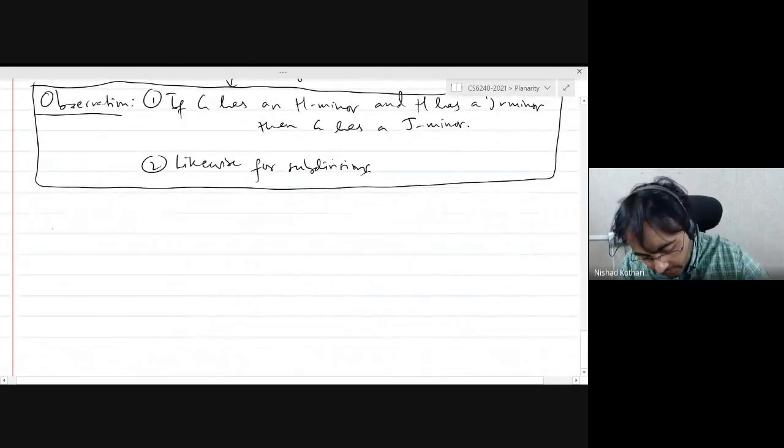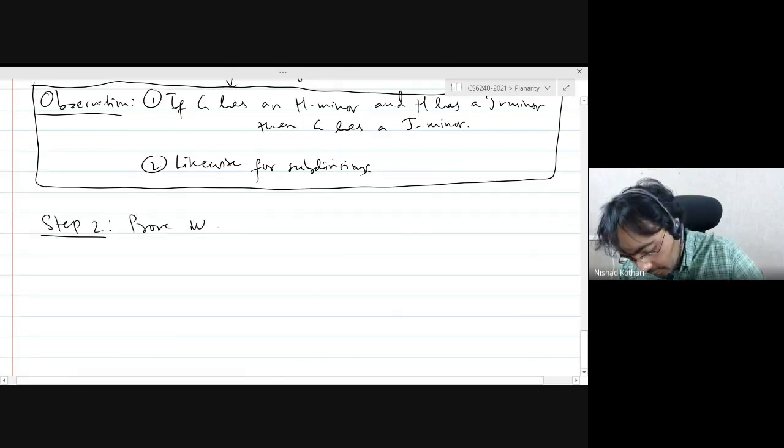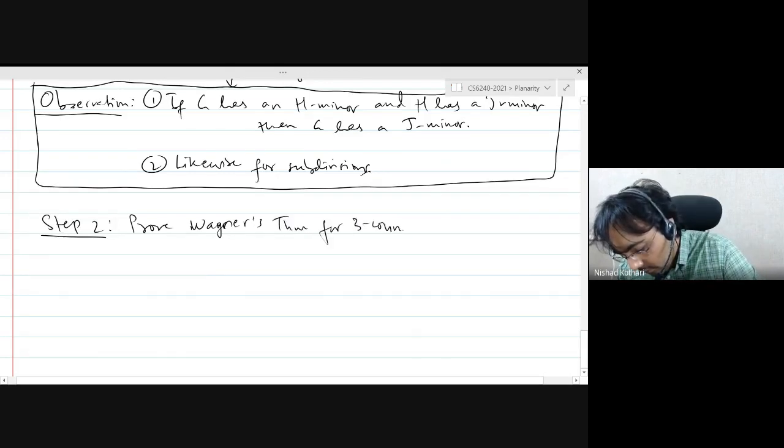And then comes the main step of proving Wagner's theorem, which is to prove it for three connected graphs. Right.